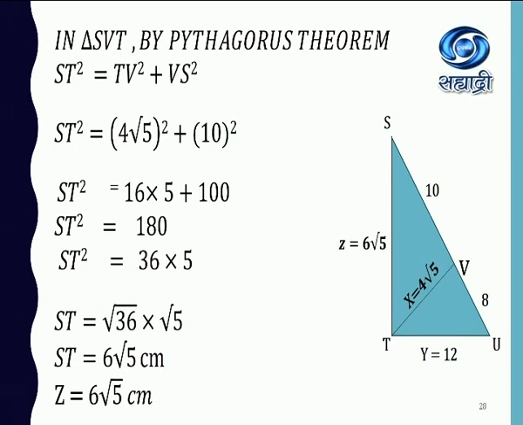Students, here you can also find it directly by considering the complete triangle STU as a right angle triangle. You have SU, that is 10 plus 8, 18. You have TU, that is 12. So from that you can find ST, as in this triangle SU square is equal to ST square plus TU square.